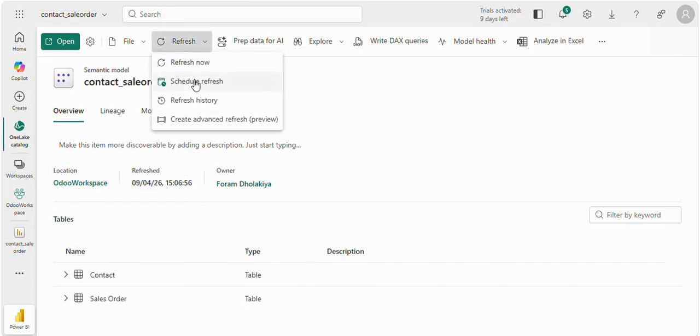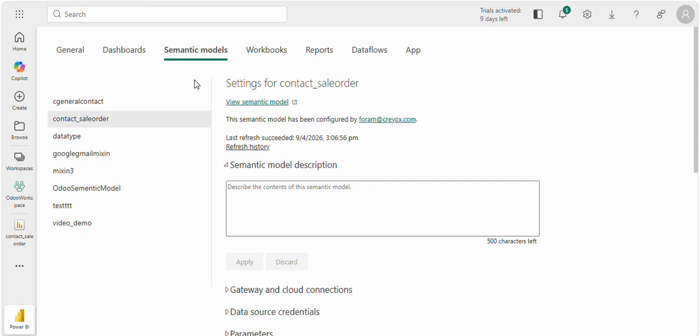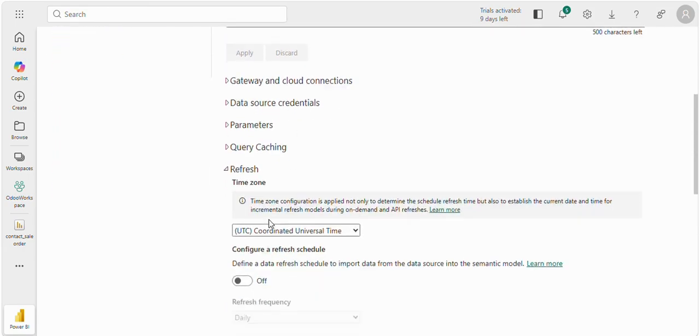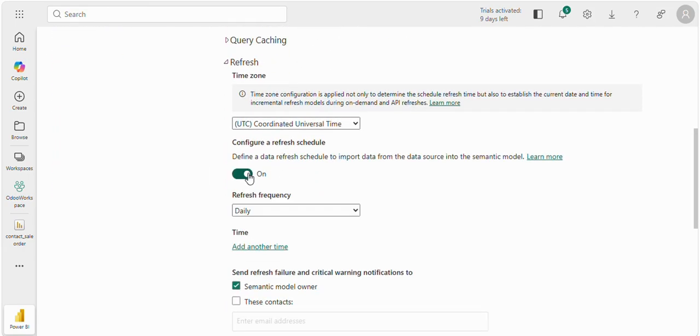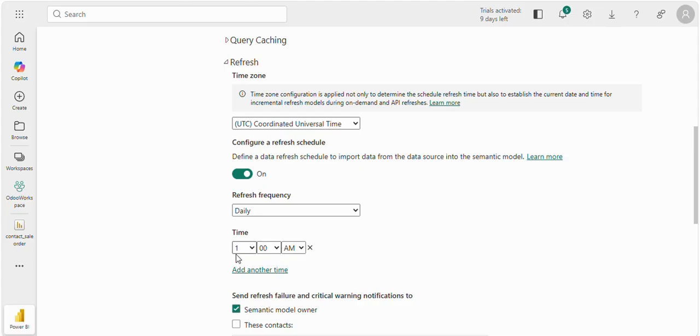Also we have provided one schedule refresh. If you go to schedule refresh, and enable this refresh schedule, you need to select whether you want to run this schedule action daily or weekly. If you click on daily and then select one specific time, then every day at the specified time the data will be updated automatically over here in your Power BI online.